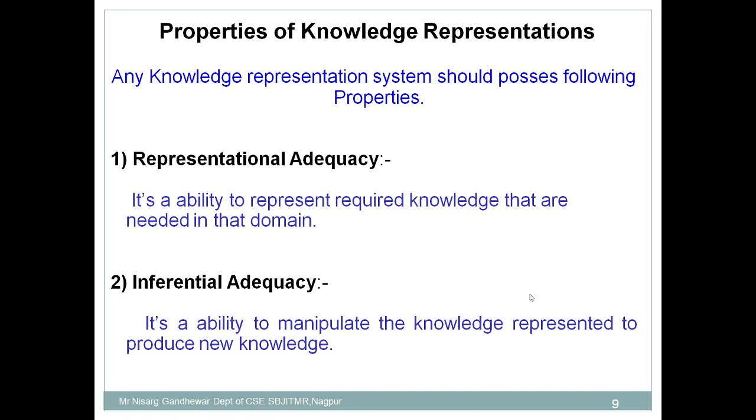In order to understand the growth or decline in the population, it's better to represent that information with the help of a graph. You may use a bar graph, you may use a line graph to represent the population, then it's easy to understand that knowledge. That's why representation of knowledge is very important, and for that purpose various tools are provided.